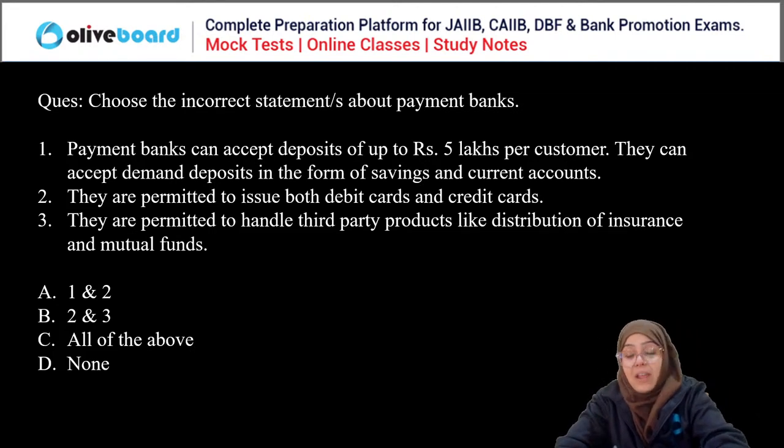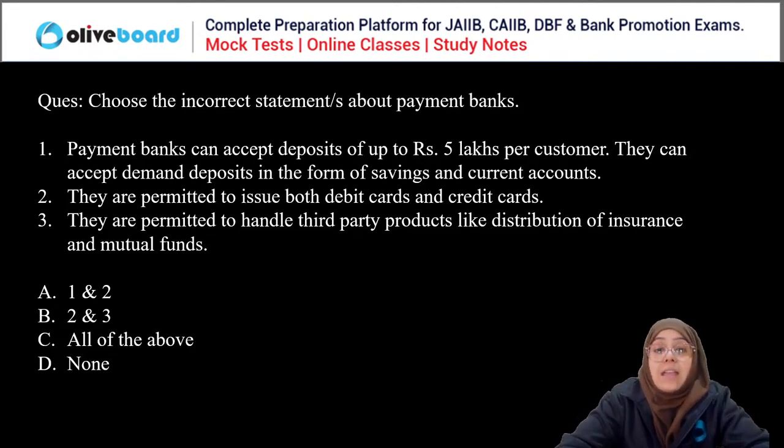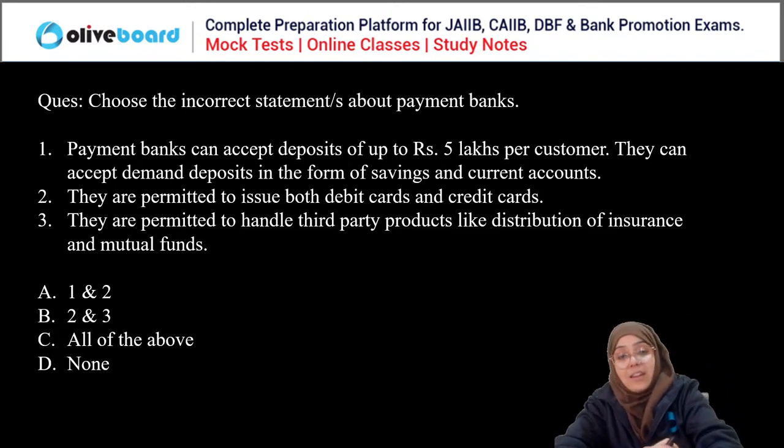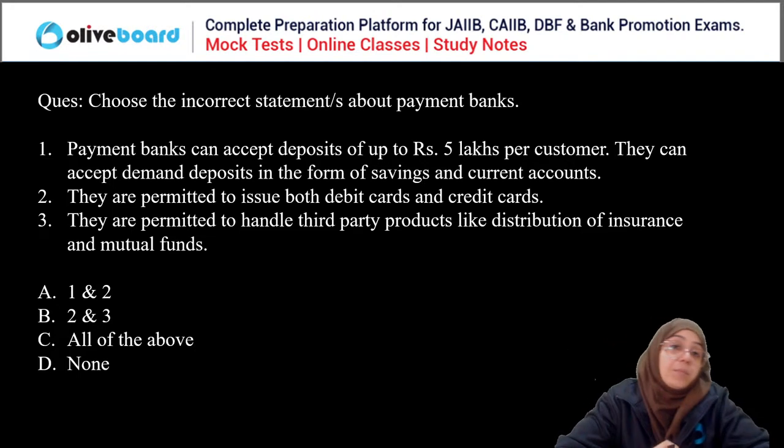Now you have to choose the incorrect statement here. Everyone, please answer this question. Read out and answer.